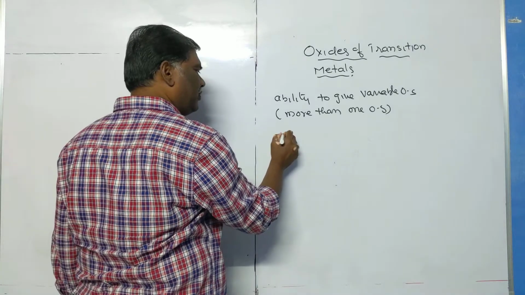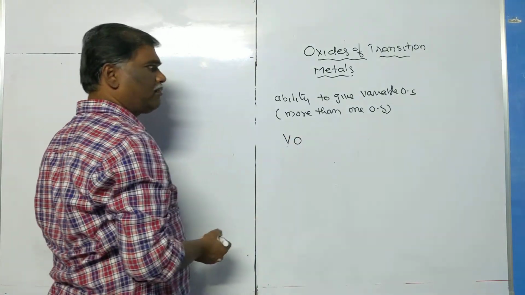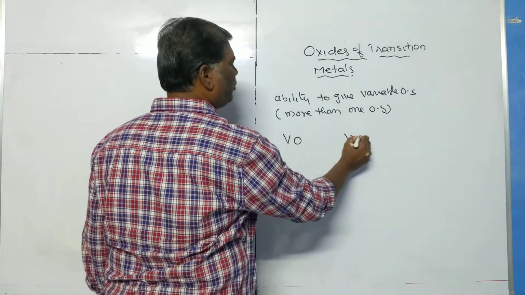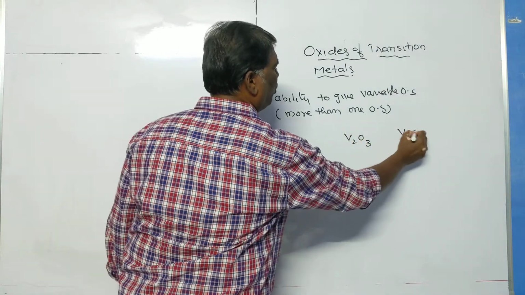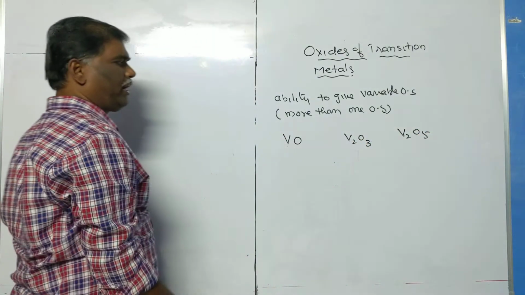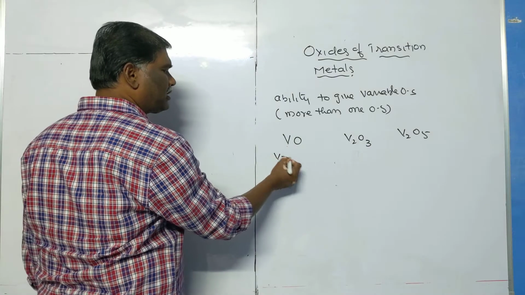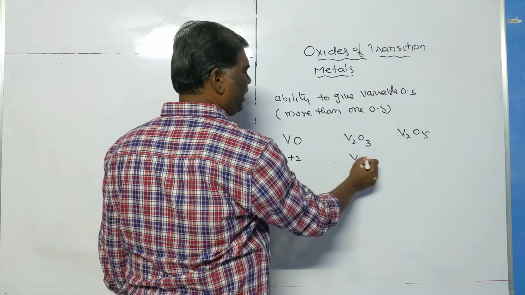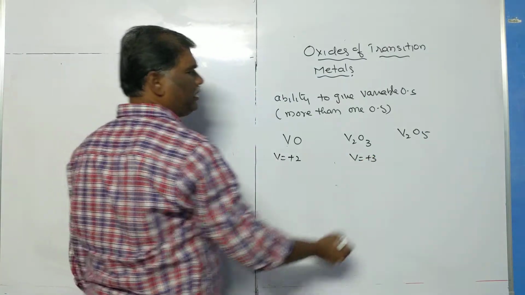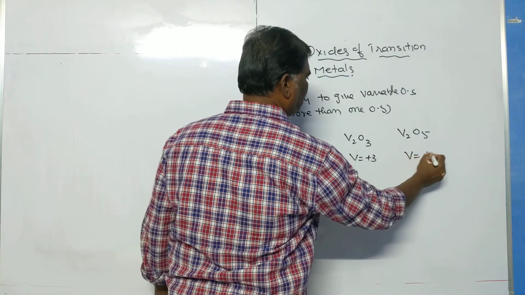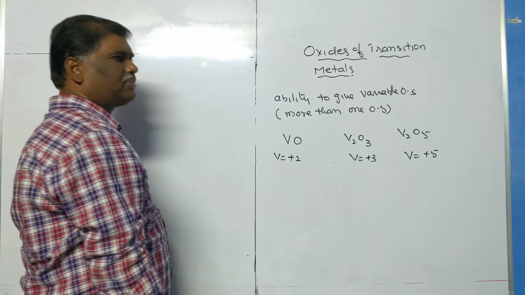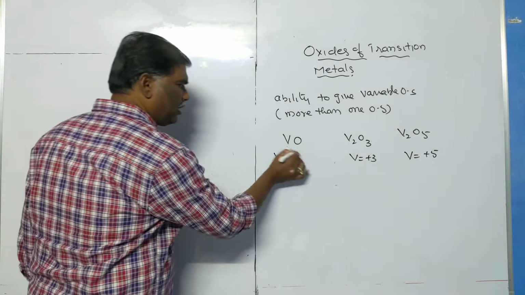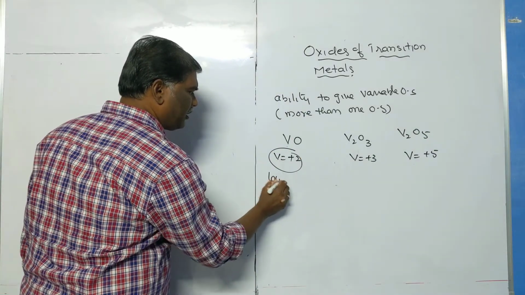Let us take vanadium. Vanadium forms VO, V2O3, and V2O5. In the first one, the vanadium oxidation state from the calculation is +2. In the second, the vanadium oxidation state is +3. In the third, the vanadium oxidation state is +5.